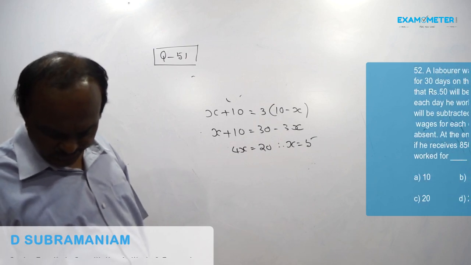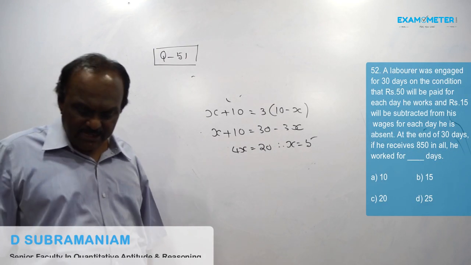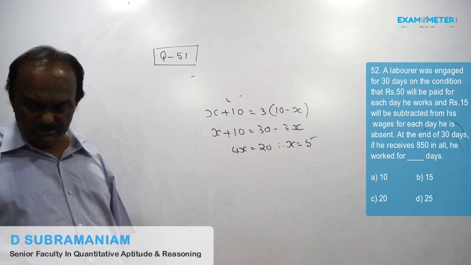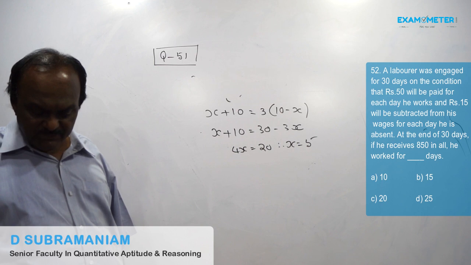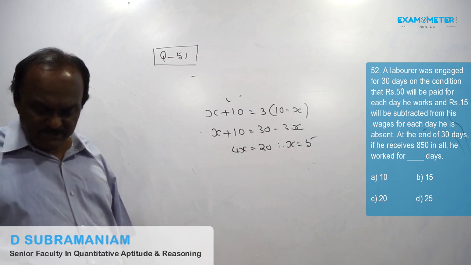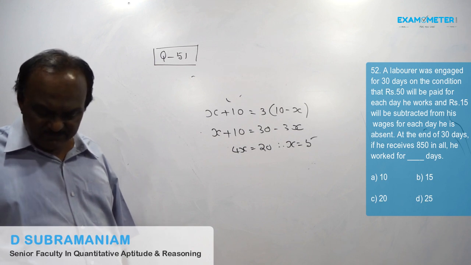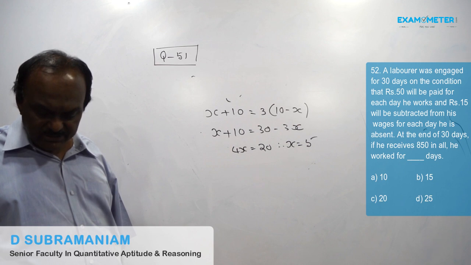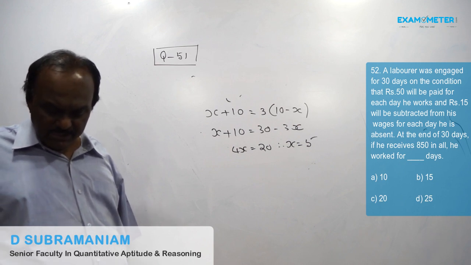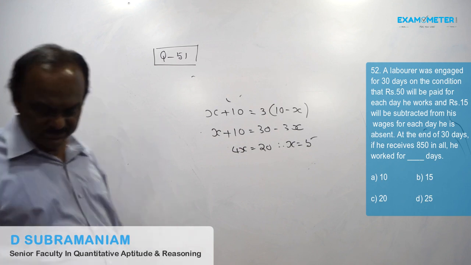Question number 52. A laborer was engaged for 30 days on the condition that rupees 50 will be paid for each day he works and rupees 15 will be subtracted from his wages for each day he is absent. At the end of 30 days, if he receives rupees 850 in all, he worked for how many days?